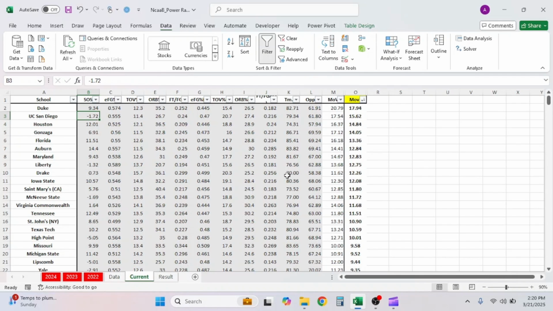Now remember, this is very simple. It's only based on the 4 factors of basketball on offense and defense and the conference strength of schedule. That's it. So obviously these can be better. We just wanted simplicity for the video.